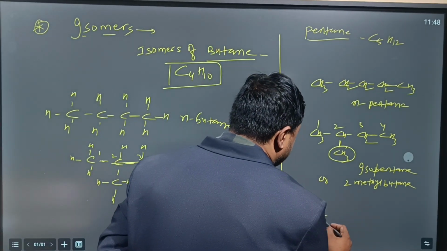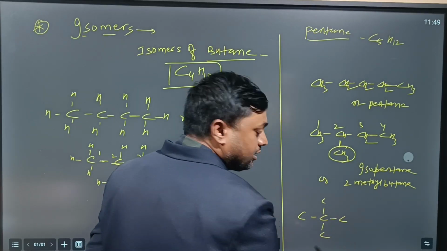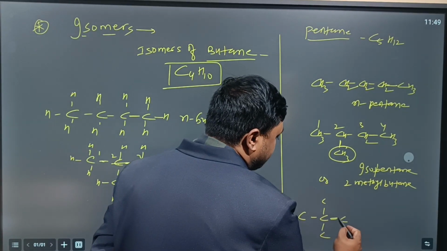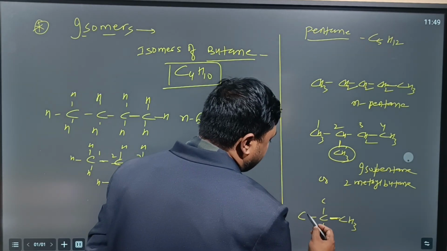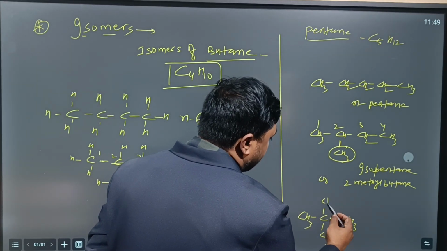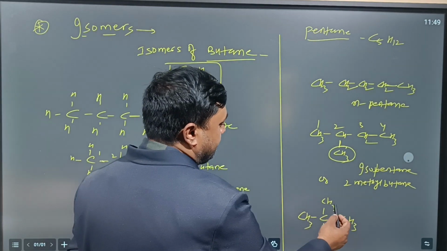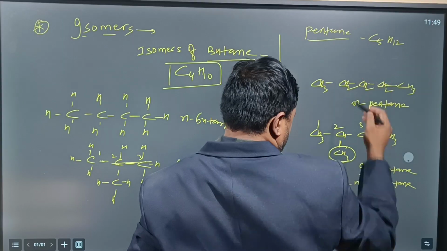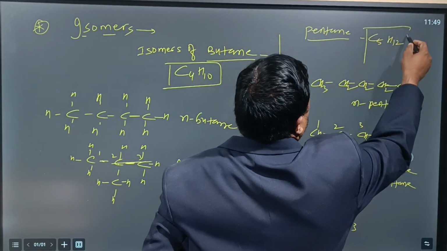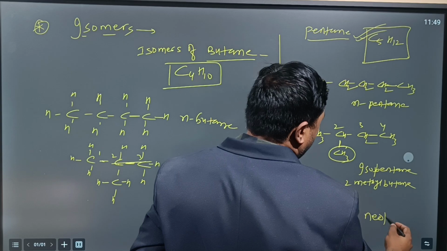Or we can write like this: 3 carbons in a straight chain, 2 in a branch chain. Now fulfill the tetravalency. A single bond means 3 hydrogens, single bond 3 hydrogens, single bond 3 hydrogens. Here we can see 1 2 3 4, no hydrogen, yes or no? So 3, 3 is 6, plus 3 is 9, plus 3 is 12. So all have the formula C5H12. This is called neopentane.